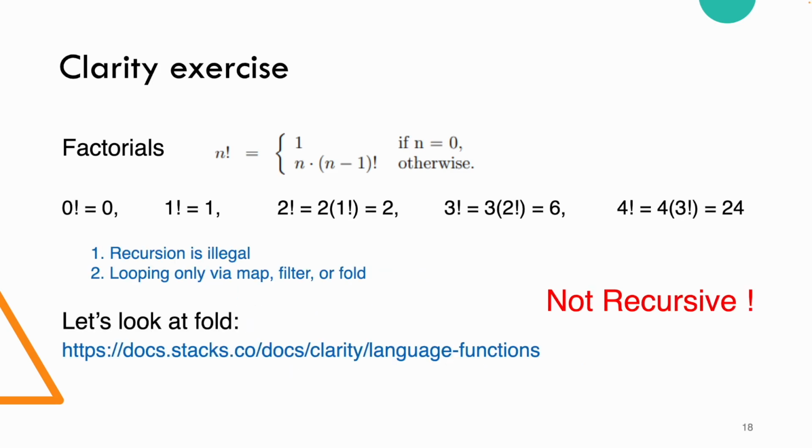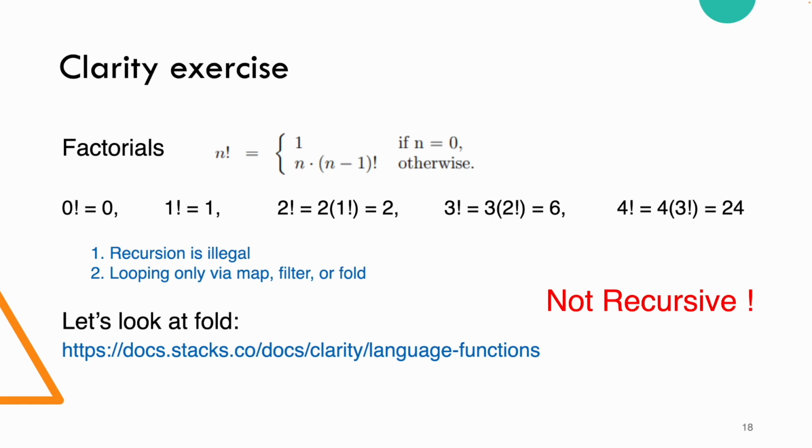Recursion is illegal in Clarity because recursion adds the risk that we cannot have a fully validatable or fully decidable language. Also, looping is restricted to being map, filter, or fold. So these three functions are the only way we can really loop. So how are we going to implement these factorials?